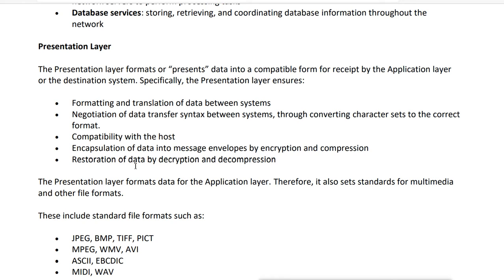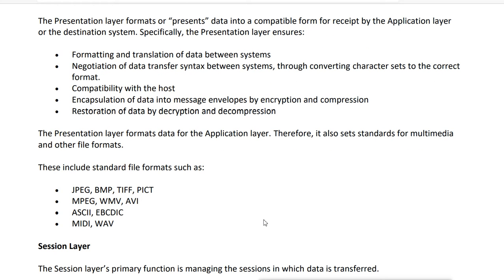Then restoration of data by decryption and decompression also. That means decryption and decompression will also be done by the presentation layer, but on the destination side. From the sending side, it will encrypt, and from the destination side, it will decrypt. From the sending machine it will compress the data, and from the receiving machine it will decompress the data. So that is the job of the presentation layer. So what does the presentation layer do? It formats the data for the application layer.